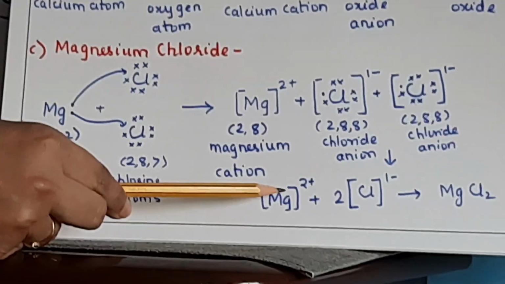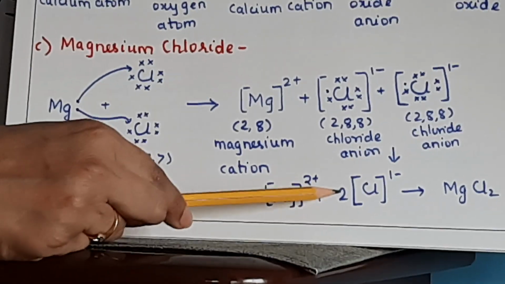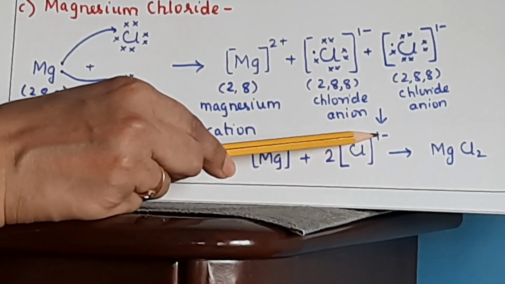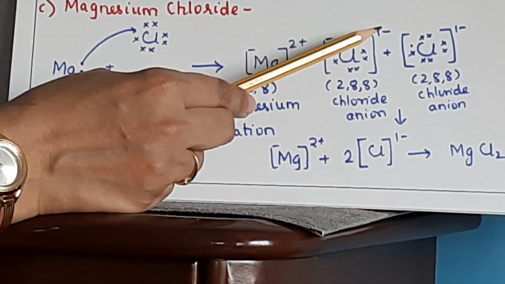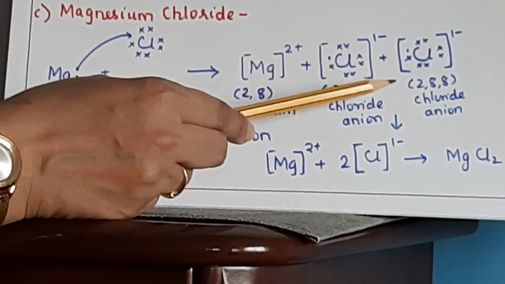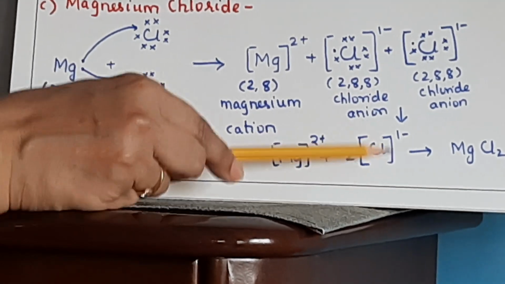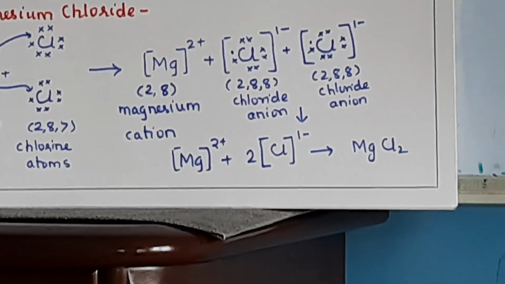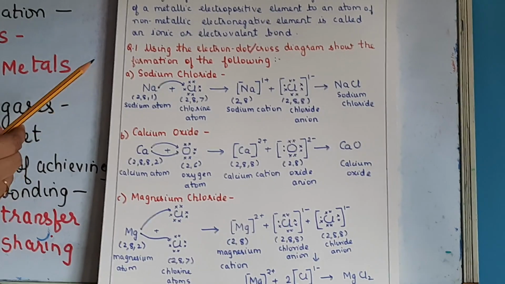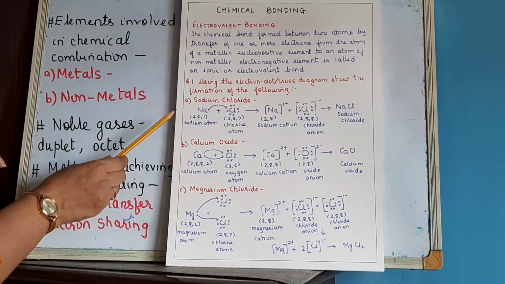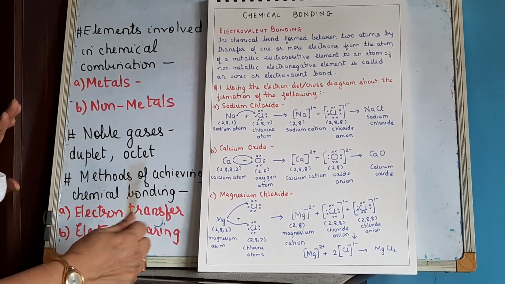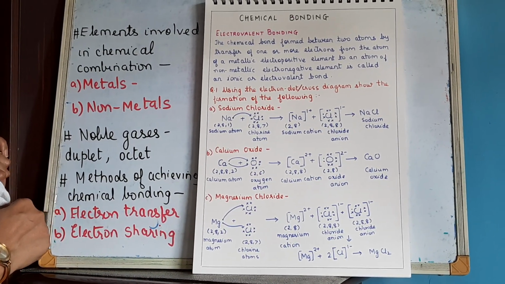Okay, so in the next step you will write what? Mg2 plus, 2Cl 1 minus. Now just note here, many times students make a mistake. They write 2 minus here. That is wrong, because the charge on chloride is 1 minus only. There are 2 chloride anions. So it will be 2Cl 1 minus forming MgCl2. Okay, clear? So these are the electrovalent compounds. So sodium chloride, calcium oxide and magnesium chloride, they are all electrovalent compounds. Okay, is it clear? Now we'll move to the next part, that is covalent bonding.